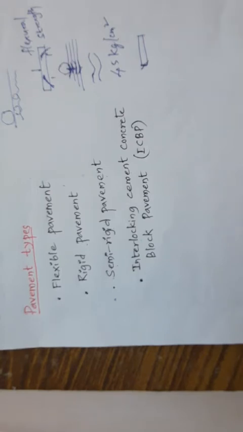On that we are going to use some flexible material like bitumen for surfacing on the cement concrete pavement, and that we call a semi rigid or composite pavement. There you are using two different layers together. Clear? That we call a semi rigid pavement.